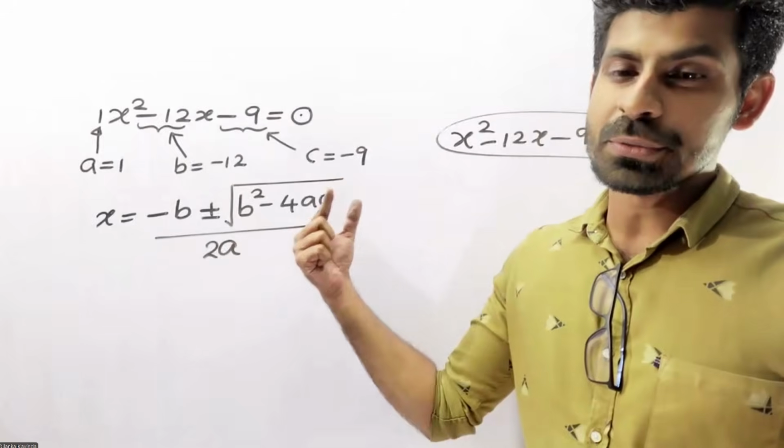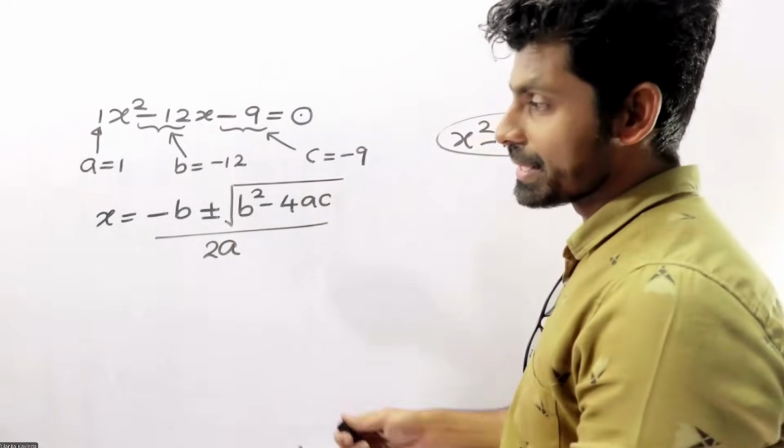Right, this is the formula. You need to keep that one in your mind.